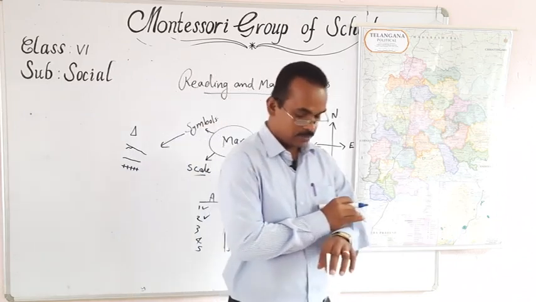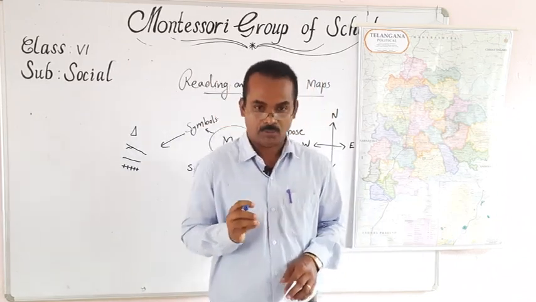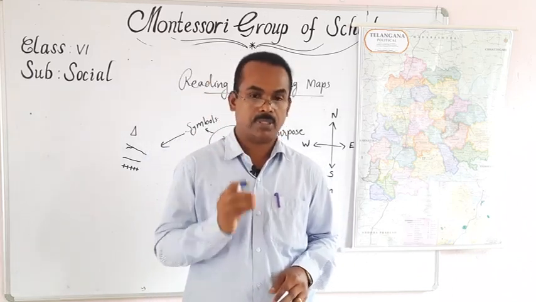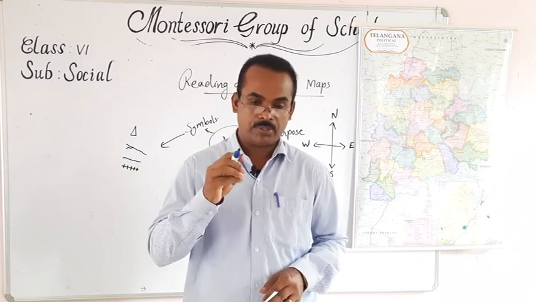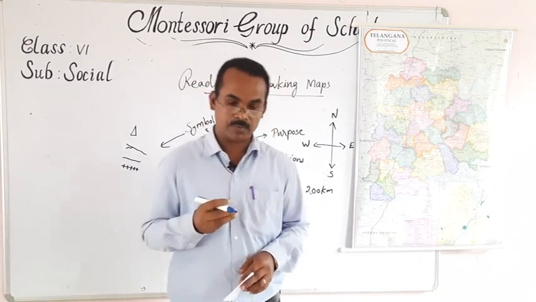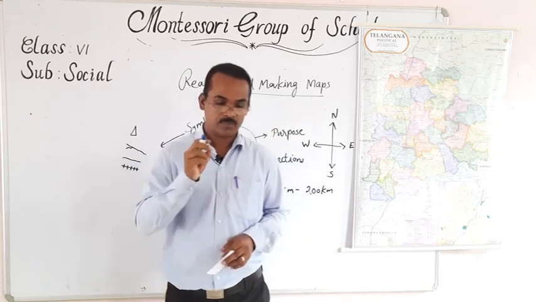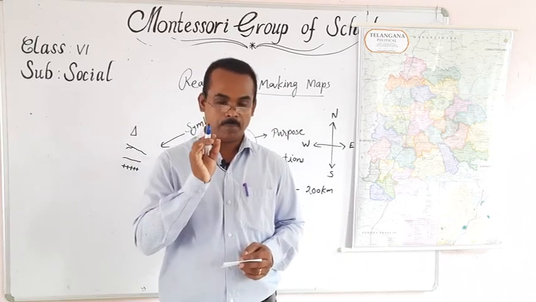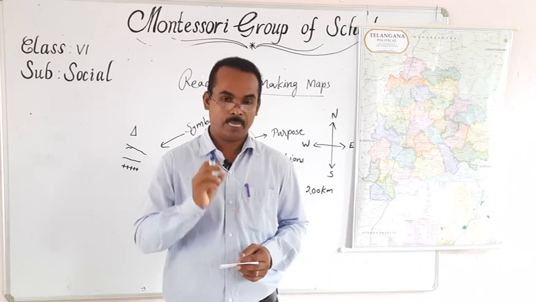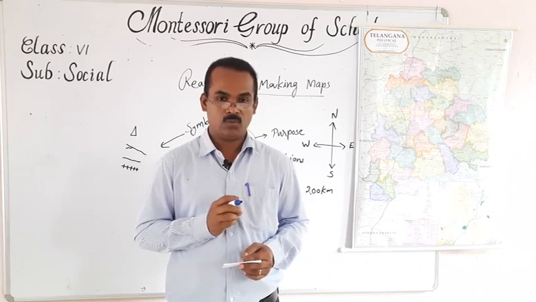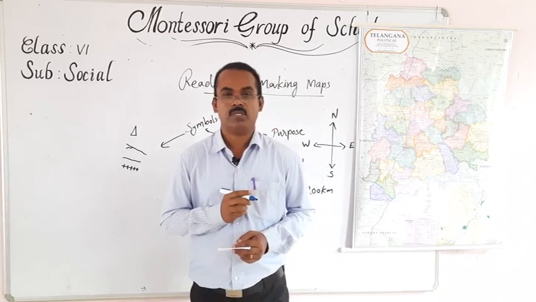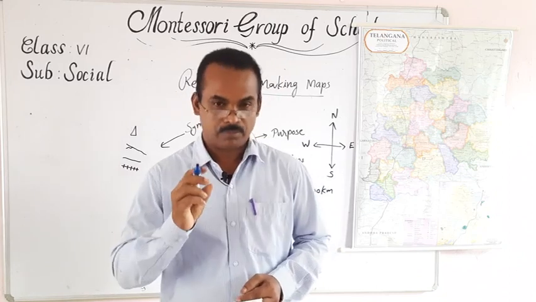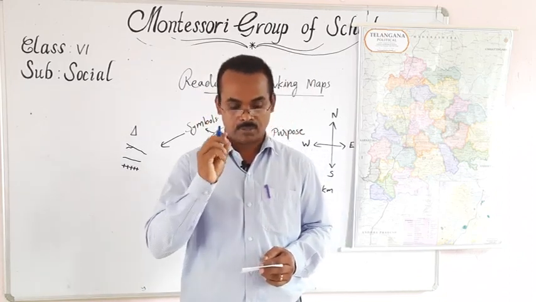So we studied some things today. Now I want to give some homework. In the next class, you have to try to do this or send it through WhatsApp to your teacher. First, draw an outline map of Telangana and mark your district on that map. Second, what is a map? What are the different types of maps? You have to do these two things and bring them to the next class.